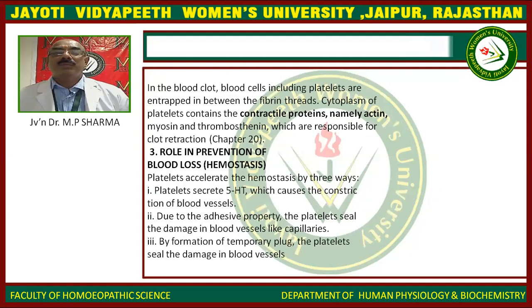The blood cells, including the platelets, are entrapped in between the fibrin threads. Cytoplasm of platelets contains the contractile proteins, namely actin, myosin, and thrombosthenin, which are responsible for clot retraction. Role in the prevention of blood loss, hemostasis.